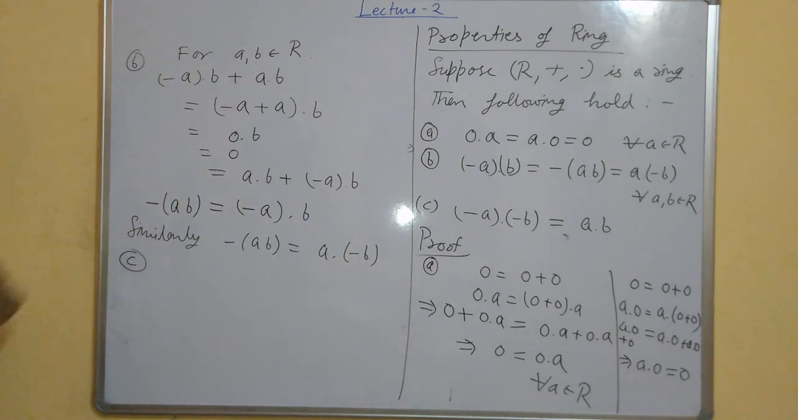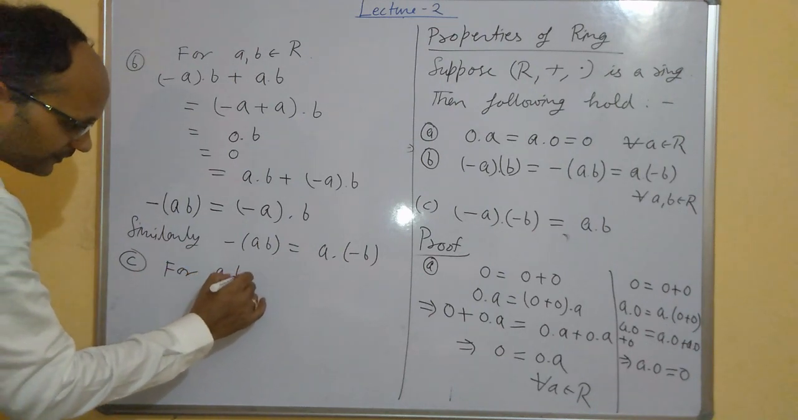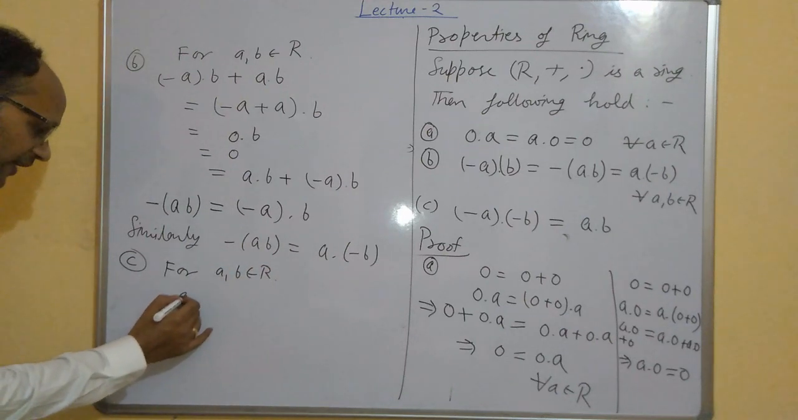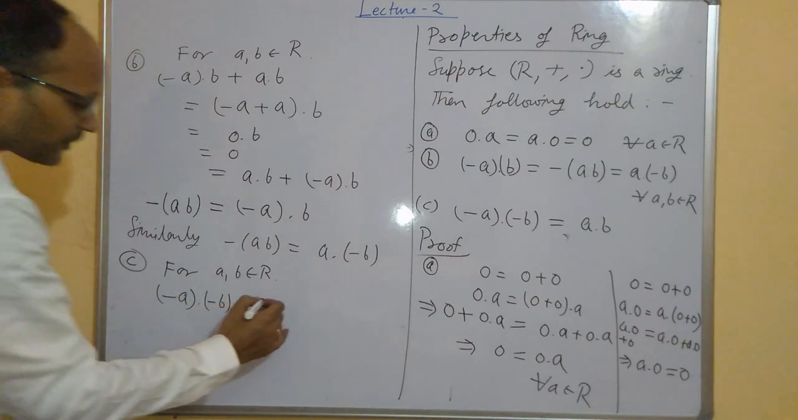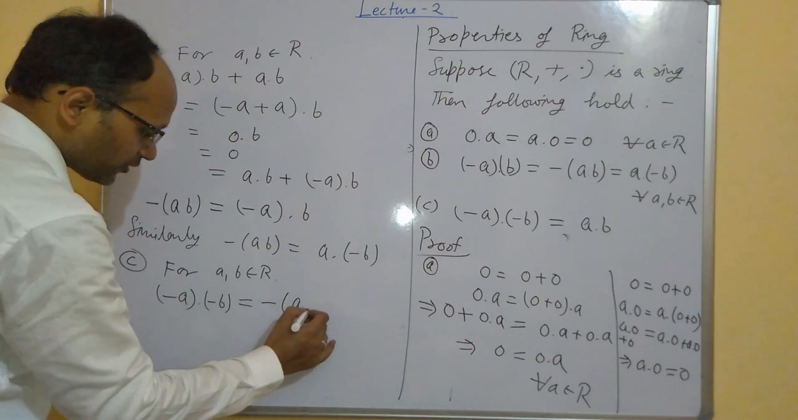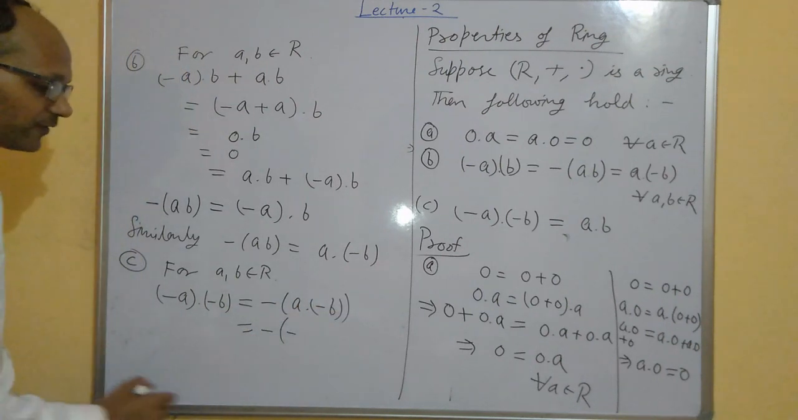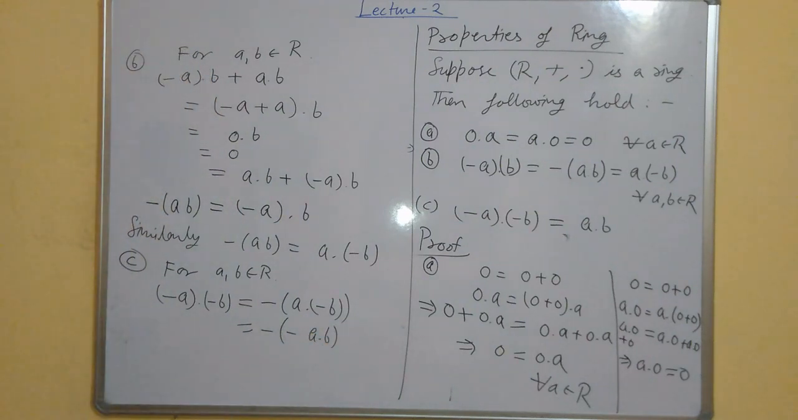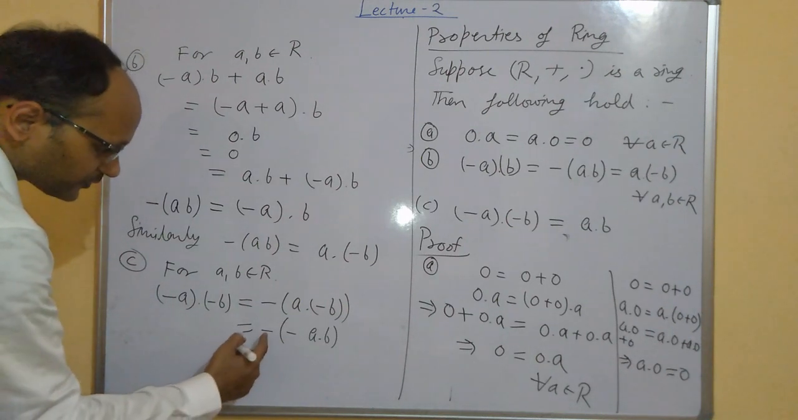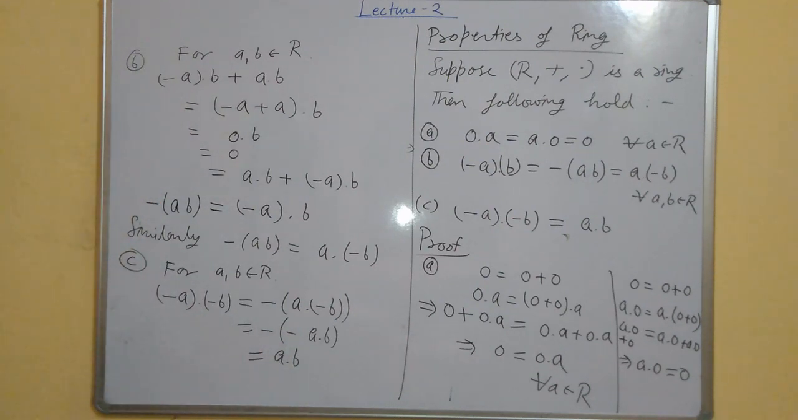Now let us prove C. For a, b in R, minus of a times minus of b. By the second part we can write it as minus of a dot minus b. Again applying the second part, we can write it as minus of minus of a dot b. But minus of a dot b means the additive inverse of a dot b, and its minus means again its inverse, and we know that the inverse of the inverse is the same element, so it turns out to be ab. So this proves the C part.